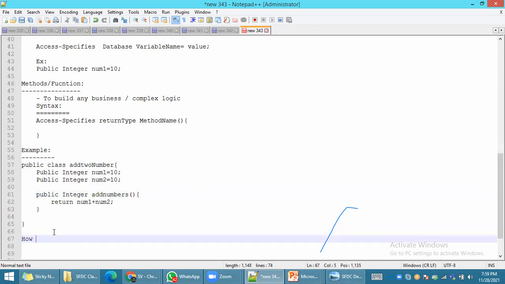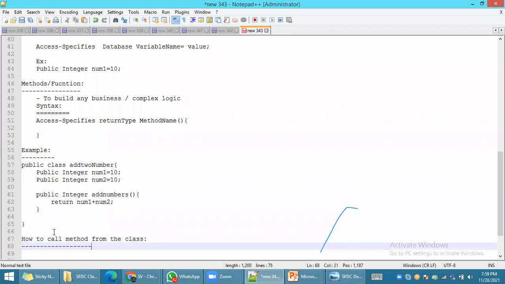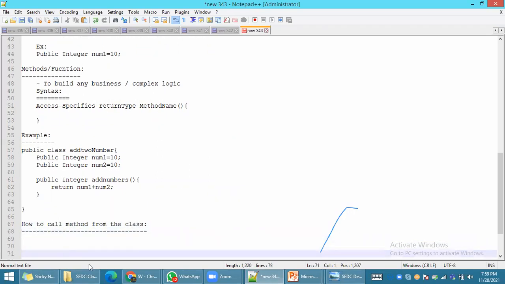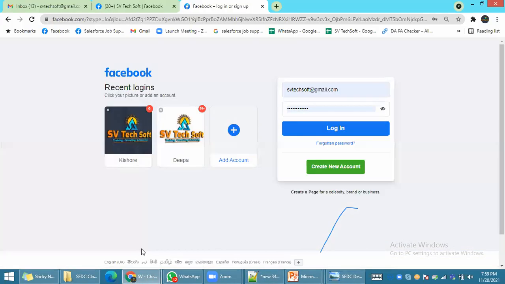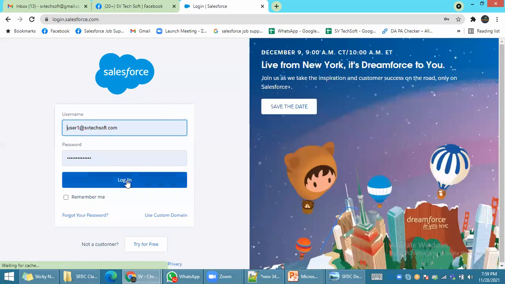Here, how to call a method from the class. First, how to call this method. For example, let me log in with Salesforce. I want to quickly show you. To log in to Salesforce, you use login.salesforce.com.